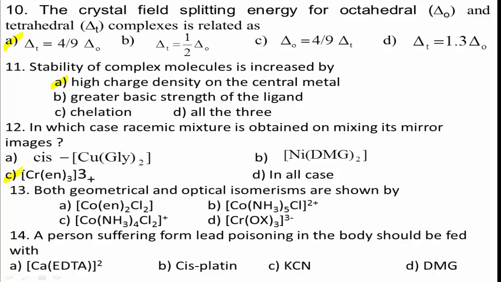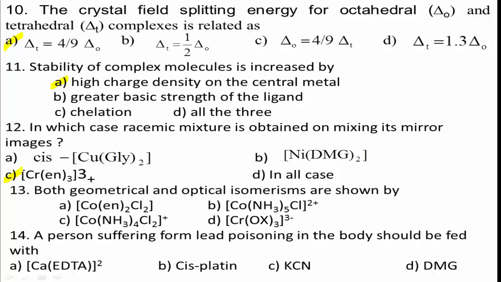Yes, both geometrical and optical isomerism is shown by [Co(en)2Cl2]. It shows cis and trans forms and the cis form has two optical isomers.